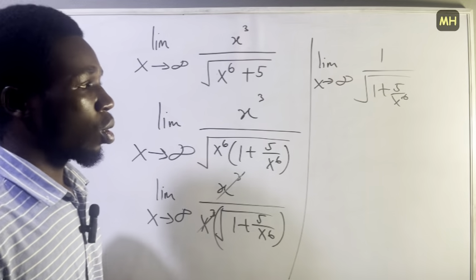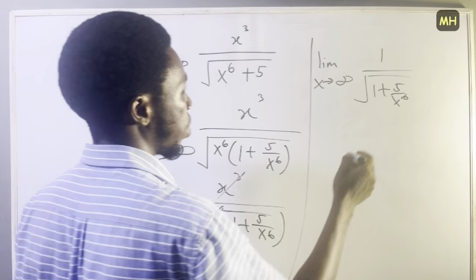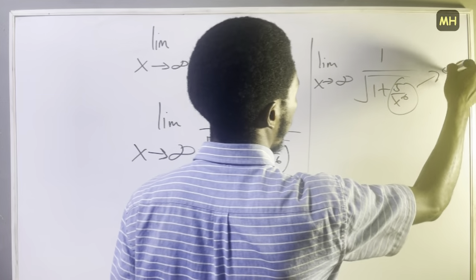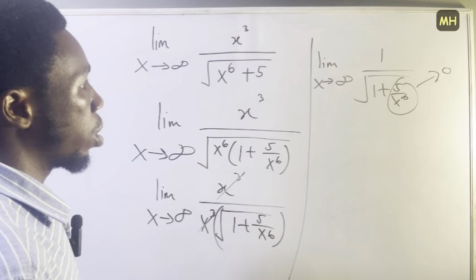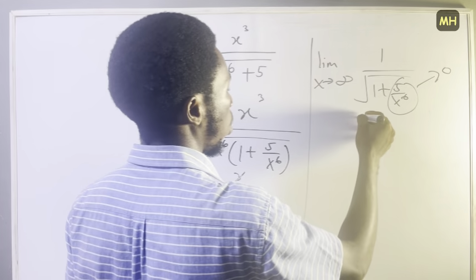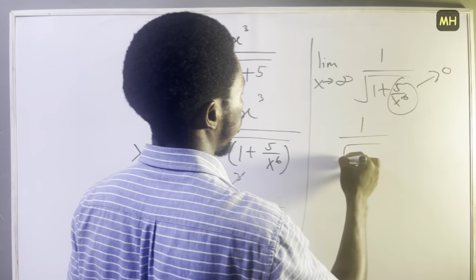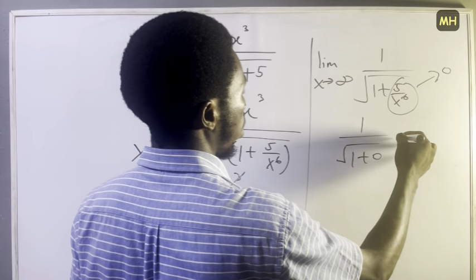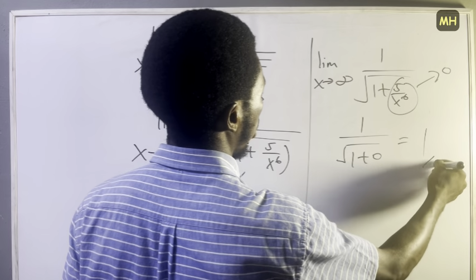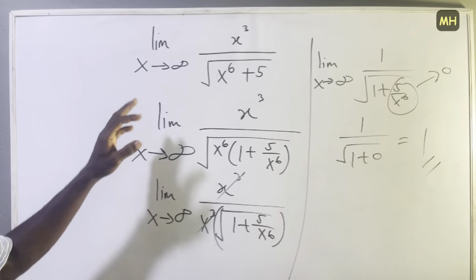If you do direct substitution here, you are going to see that this value will be approaching 0. So in that case, you are going to have 1 over the root of 1 plus 0. This will give us 1. So that will be the limit for this expression also.